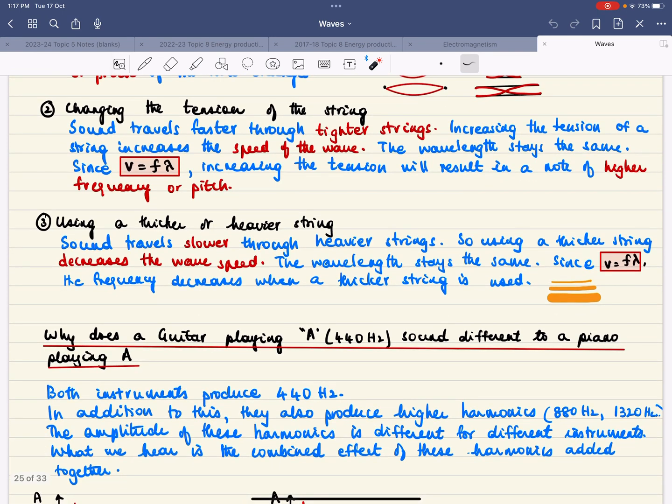The other way is by using a thicker or heavier string. Sound travels slower through heavier strings, so using a thicker string decreases the wave speed. The wavelength stays the same, and since v equals f lambda, the frequency decreases when a thicker string is used.